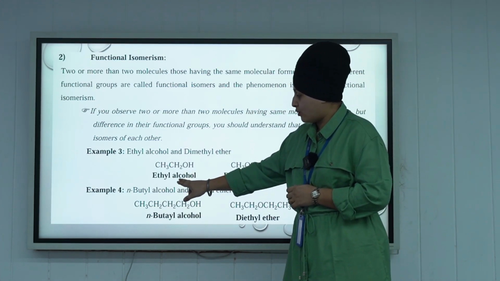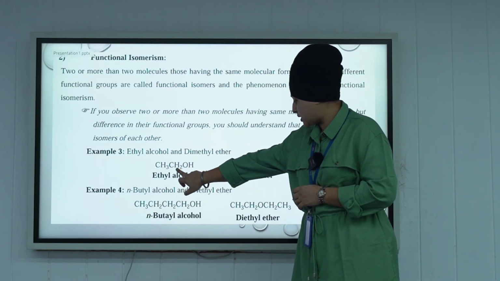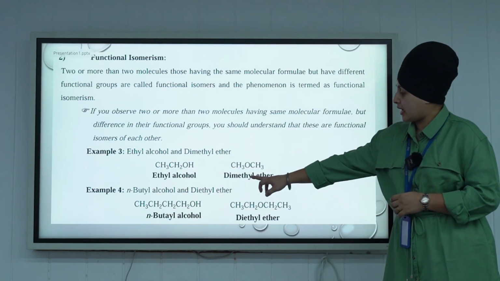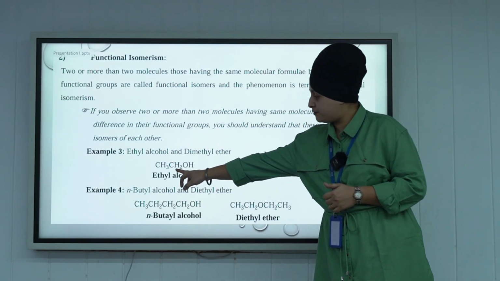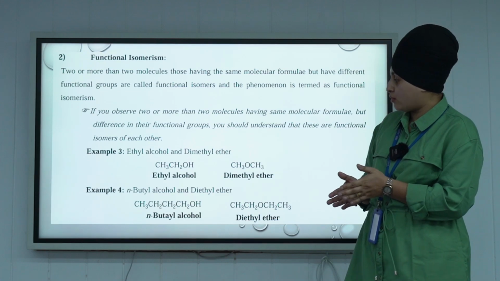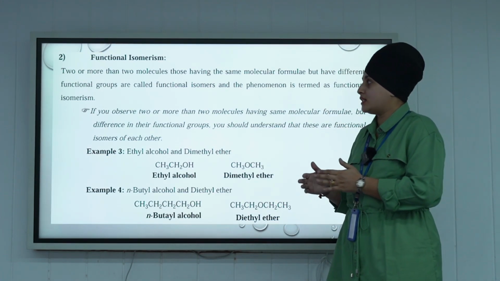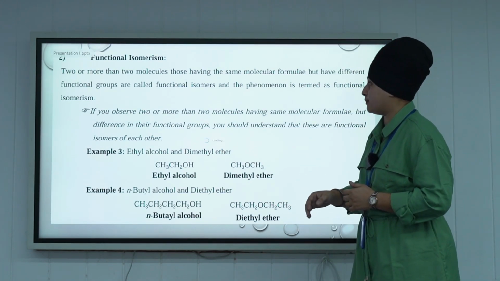In ethyl alcohol, the OH functional group is attached to the 2nd carbon, that is CH3CH2OH, and in dimethyl ether the O is in the center. The molecular formula of ethyl alcohol and dimethyl ether is the same but there is a difference in the functional group, and that is known as functional isomerism.